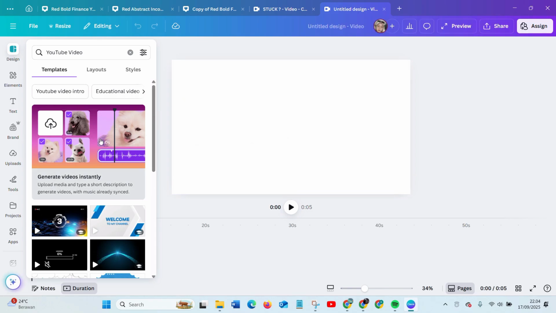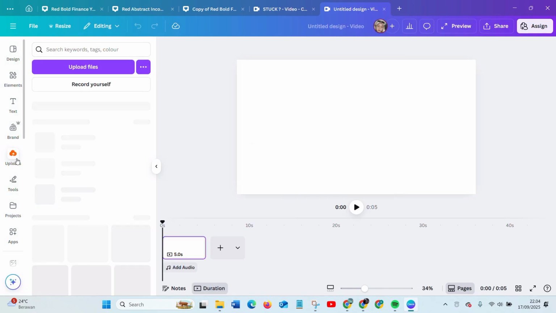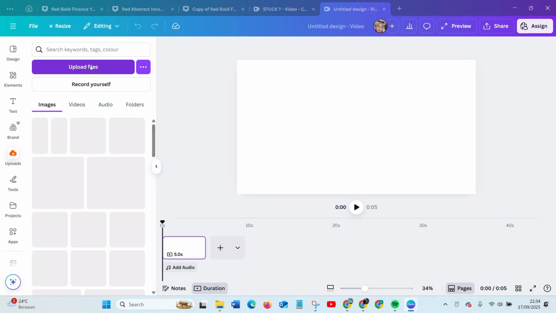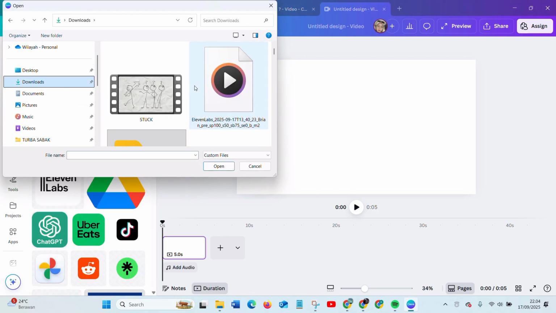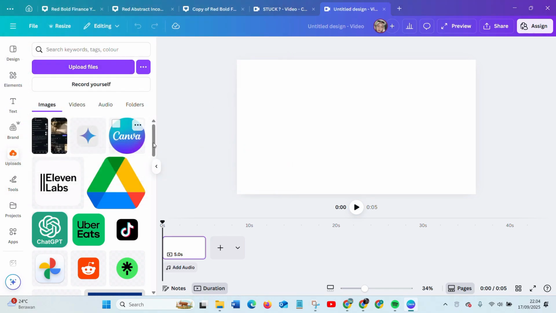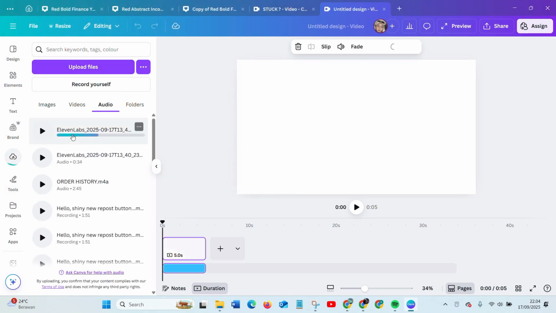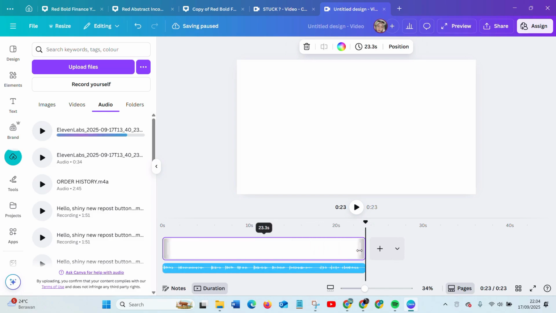Now you can enter the voiceover first. So you can upload the files. So here's the voiceover. So we can make the duration the same as the voiceover.